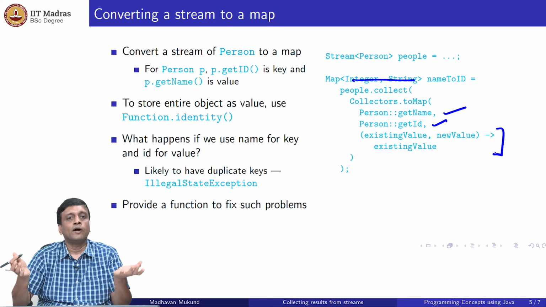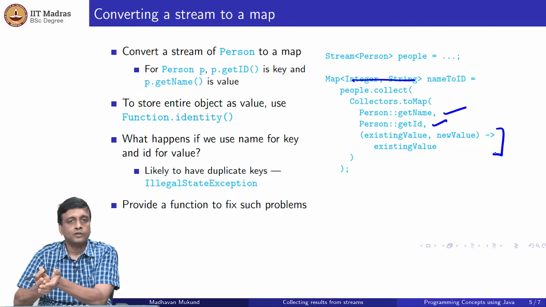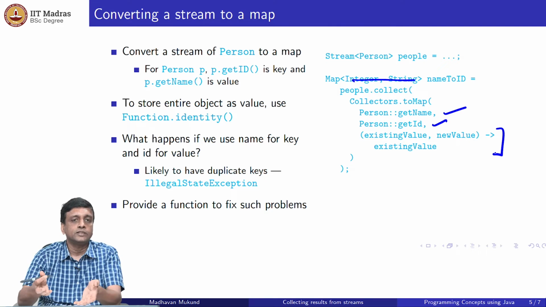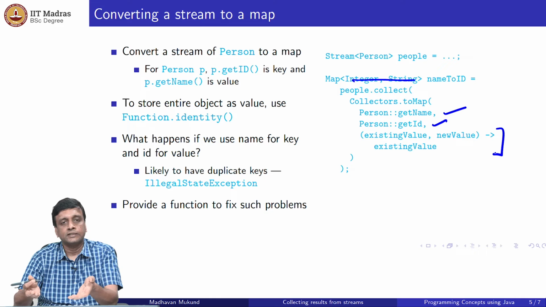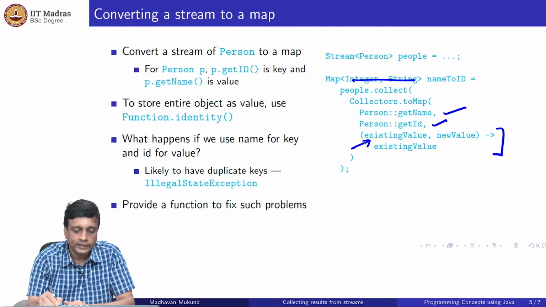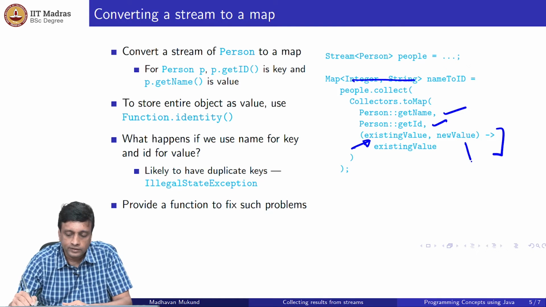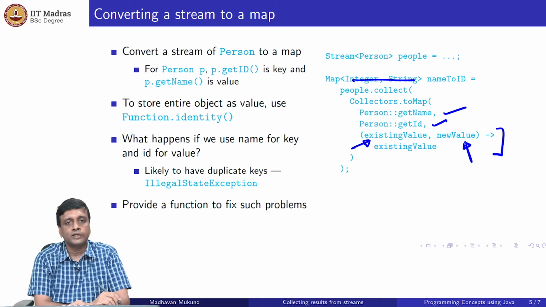If you have no value, use this as the initial value, otherwise combine the old value with the new value using this function. So here we are providing a function, just saying this is the value that I already have for this key, that's why I am executing this function, because I have encountered this illegal state, right? So I have this existing value, and here is a new value that the current stream object is asking me to store. What should I do with it?